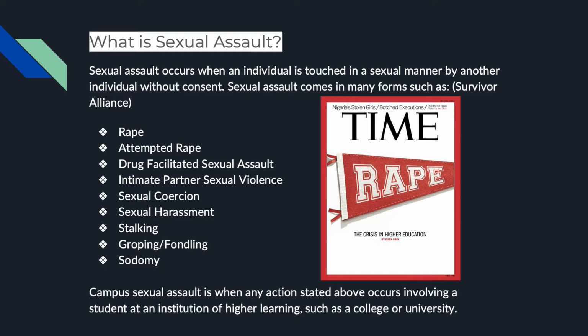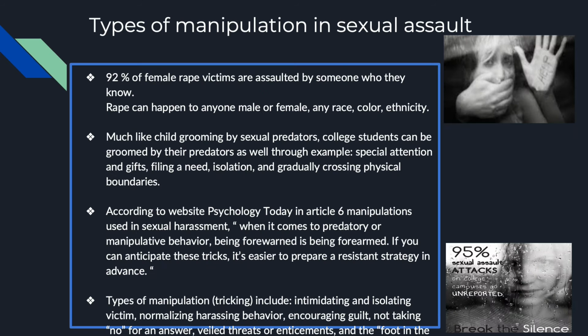What is sexual assault? It can include rape, attempted rape, drug-facilitated sexual assault, intimate partner sexual violence, sexual coercion, sexual harassment, stalking, groping, fondling, sodomy, and the like.